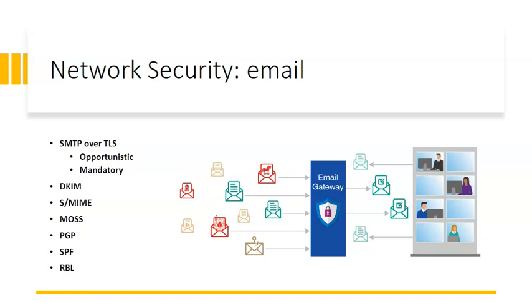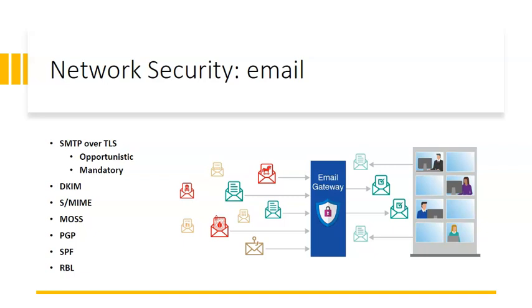TLS over SMTP can be configured in two ways. One is mandatory and the other one is opportunistic. In case of mandatory, the TLS connection is required on both servers, or else the connection between those two servers will not be established. The second is opportunistic, in which the TLS connection forms if both servers are capable of TLS, or else they will just communicate in plain text form.